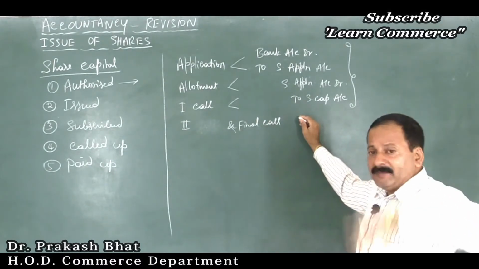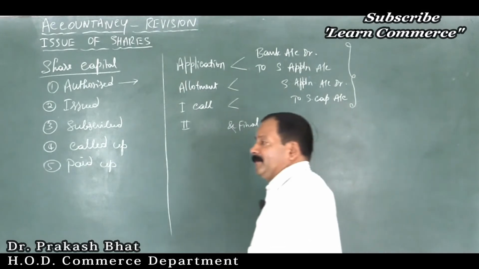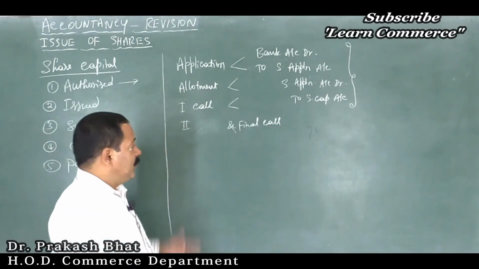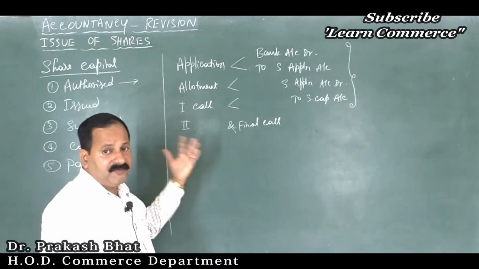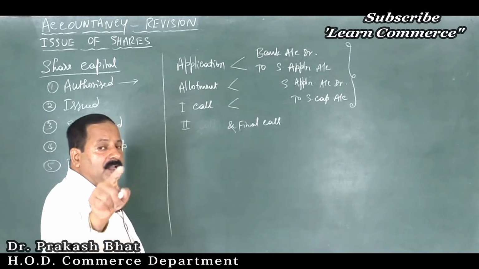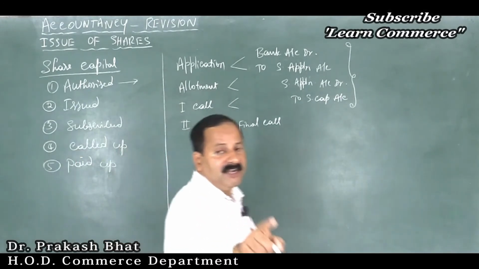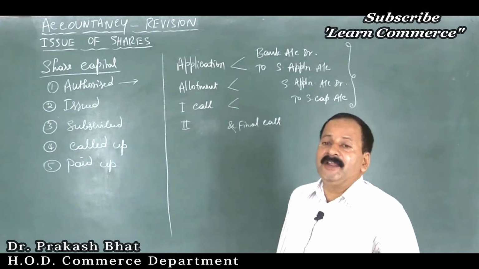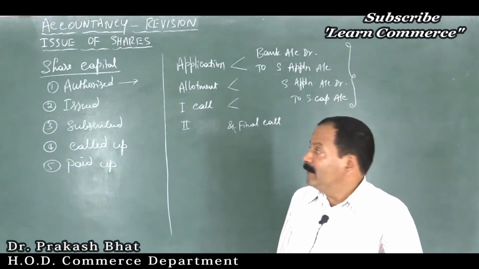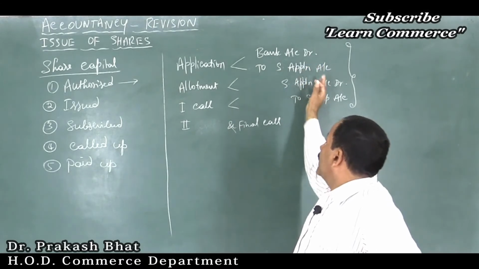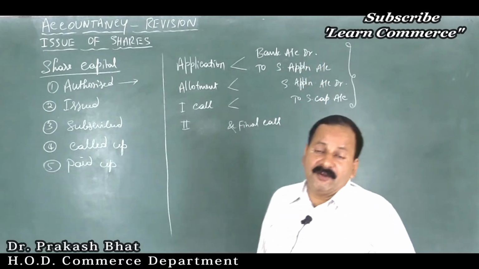If it is not mentioned, the entire issued capital should be treated as minimum subscription. If it is mentioned, then fine. That much amount should have been collected by the company. If it is not, then the company should not proceed to collect further amount. It should return the amount to the applicants without using that money. For that reason, we transfer that amount to a separate account called share capital account.